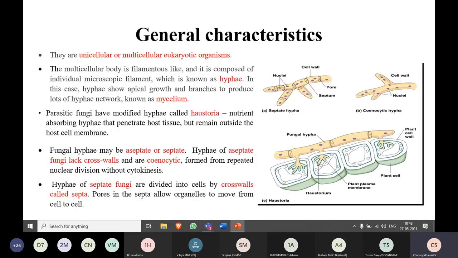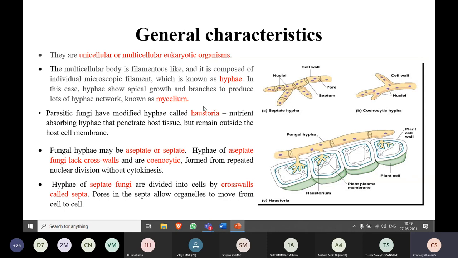Now coming to the general characteristics of fungi, once again, most of them are multicellular. Few exceptions are unicellular, like yeast, made up of only a single cell. When you look at the multicellular body, as I said, it is filamentous, made up of hyphae, and these hyphae show apical growth. That means at the tip they grow and form branches to produce a large hyphae network known as the mycelium. So a single filament is known as the hyphae, whereas when these filaments form a network-like structure, we call it mycelium.